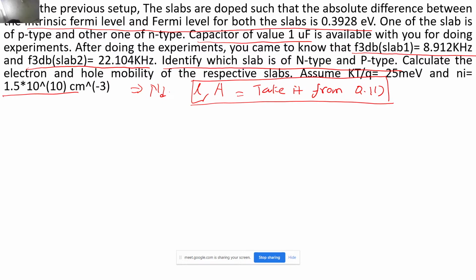See, the area must be given. The cross sectional area is 5 into 10 to the power minus 5 centimeter to the power minus 2. So just take this area and just take this length.